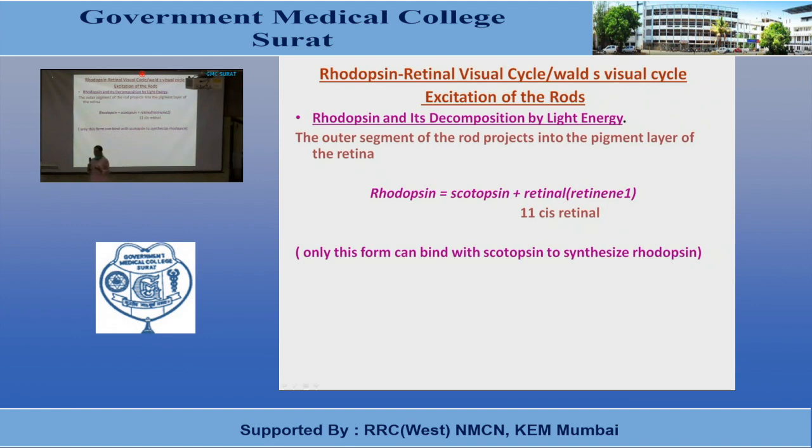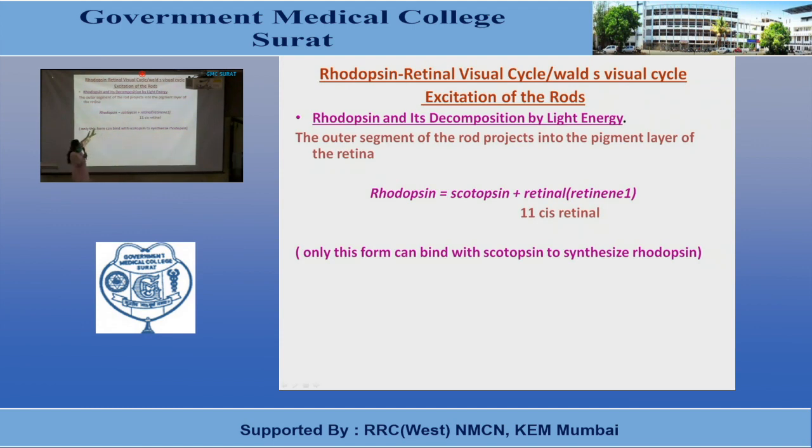The rhodopsin absorbs light energy. Now it will begin to decompose within a fraction of a second, and this process is because of photoactivation of electrons present in the retinal portion of the rhodopsin. Through various intermediate products, the retinal will be converted into another form.